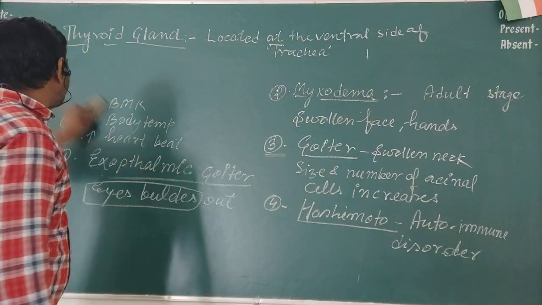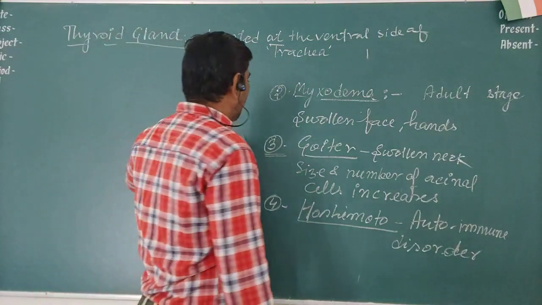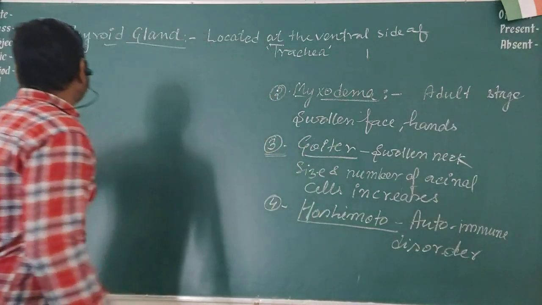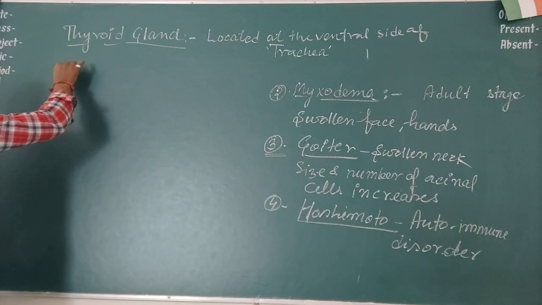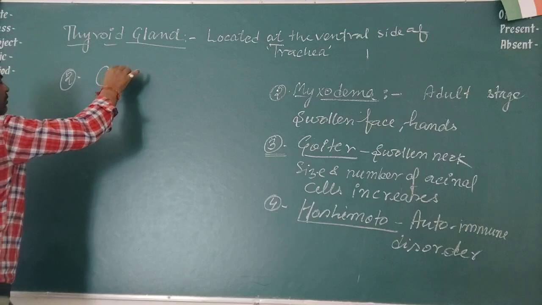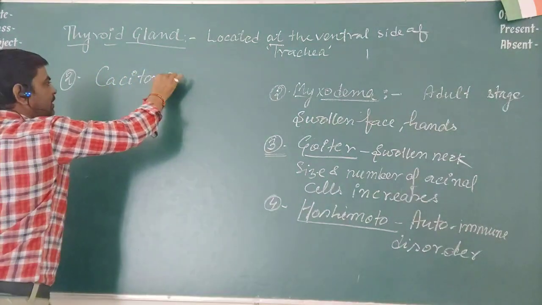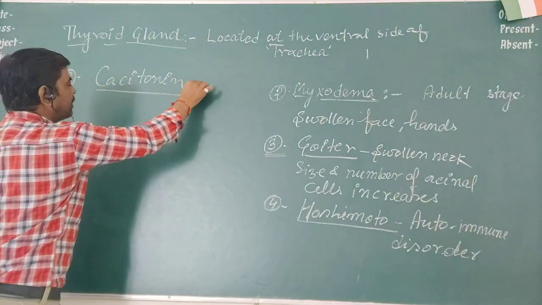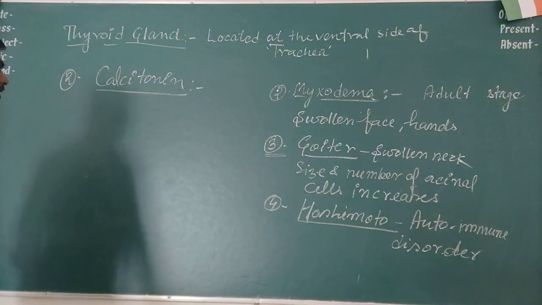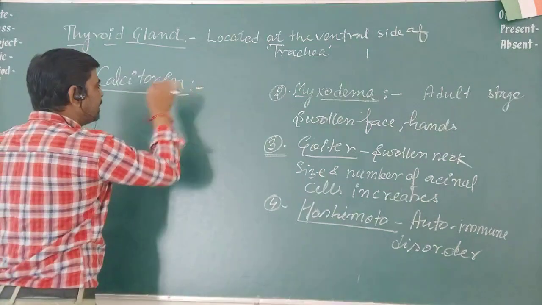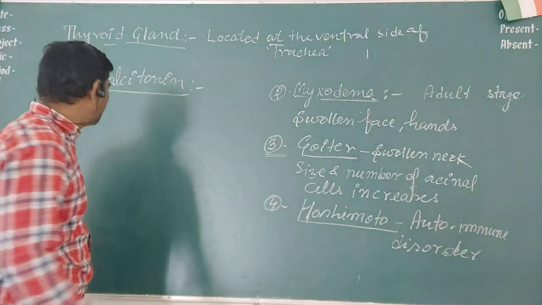Now, another hormone secreted by this thyroid gland is calcitonin. As you can see, the name itself is sufficient to make you understand that it helps in regulation and maintaining of calcium ions in the body.